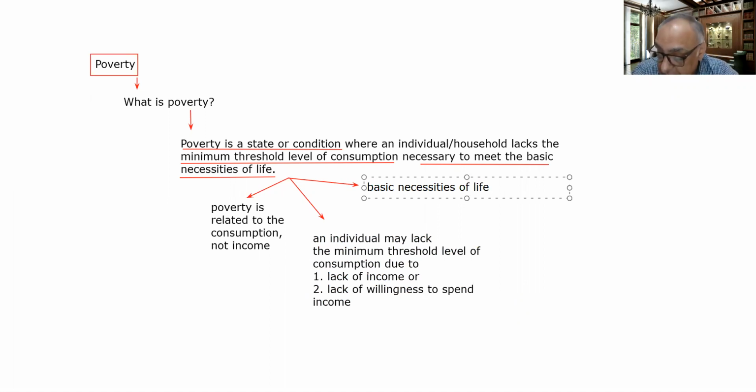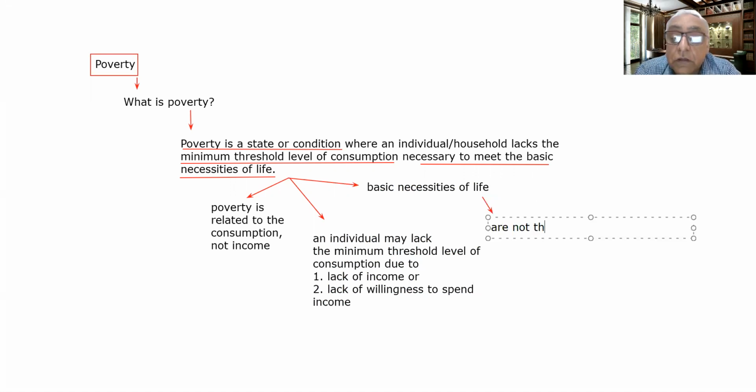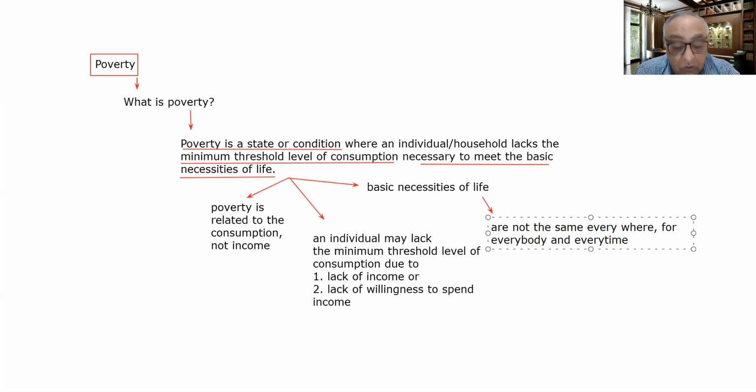As far as the basic necessities of life are concerned, I would like to tell you that basic necessities of life are not the same everywhere, for everybody, and every time on the planet.